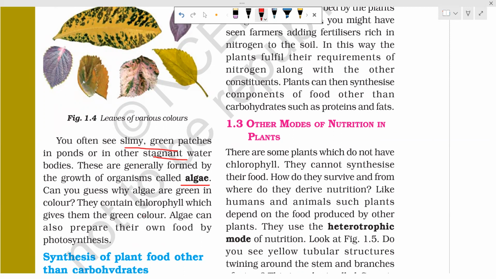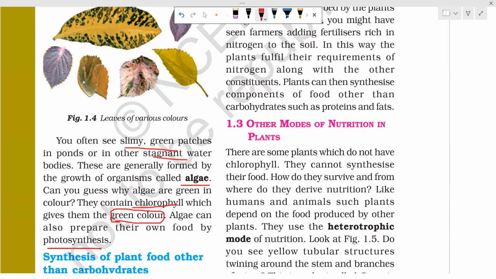Algae also, why are they green in color? Because of the chlorophyll. The chlorophyll gives them green color. Algae also are photosynthetic in nature. They are photosynthetic organisms. Some algae are also bacteria. Leave that. Algae are the photosynthetic organisms.